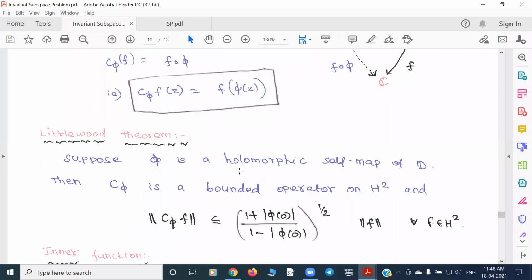So phi is a holomorphic self map. You take any holomorphic self map, then this C phi is a composition operator. So there's a bounded operator on H2, namely C phi of f, with norm bounded by some constant depending on phi at 0 times the norm of f. That means if f is in H2, so this quantity is finite, then the C phi of f is also finite. So C phi of f is also in Hardy space.